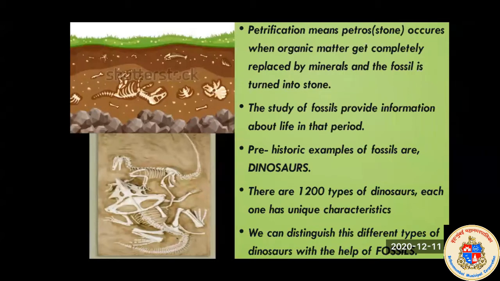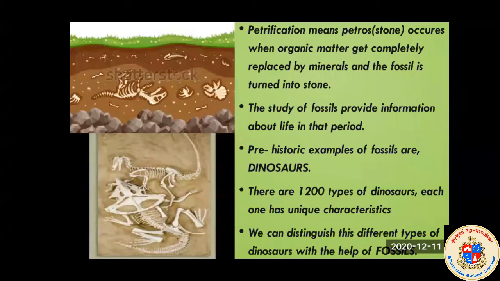Okay, so the main prehistoric example is dinosaurs. So we have the fossils of dinosaurs. That's why we know that this type of creature was present on the earth. And you know there are 1,200 types of dinosaurs, and each has unique characteristics. Some dinosaurs are huge, some are small, some are big like animals, and some have wings also. So there are different types of dinosaurs, and near about 1,200 types are there.